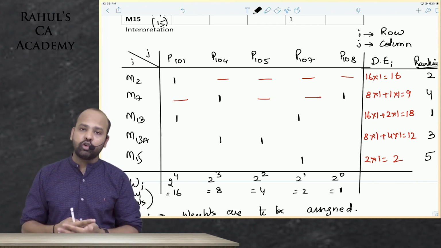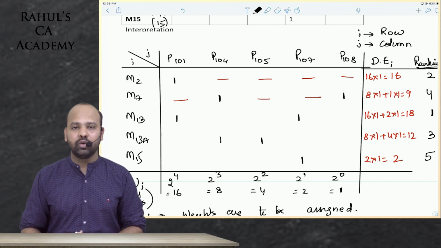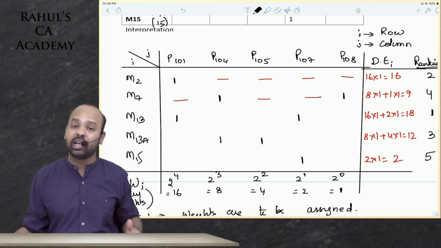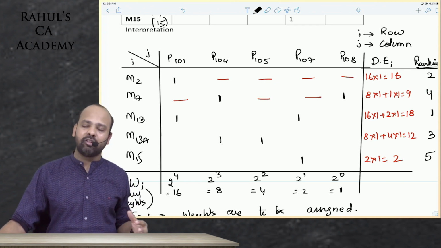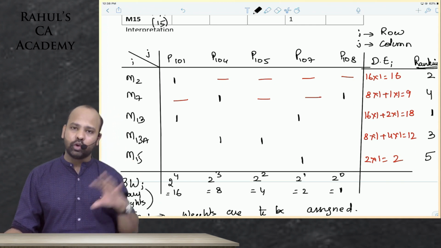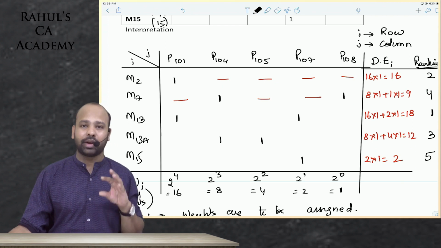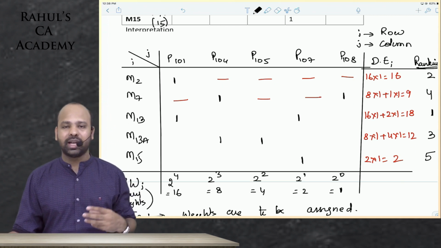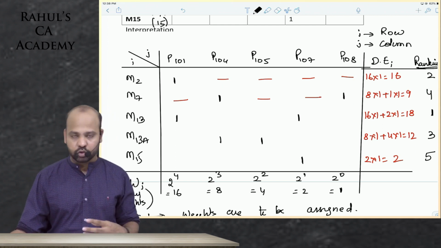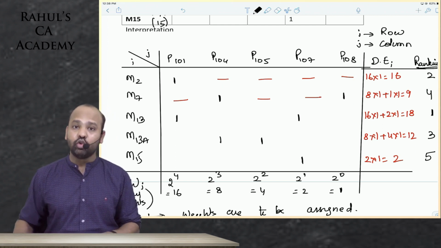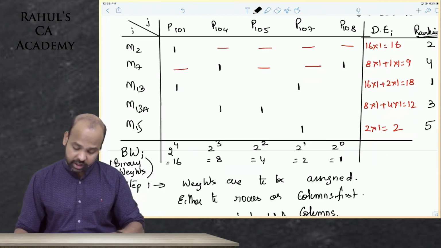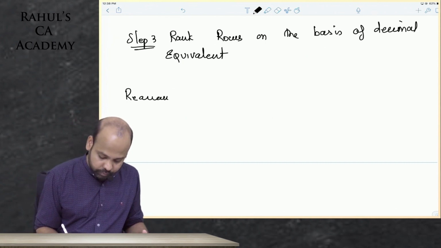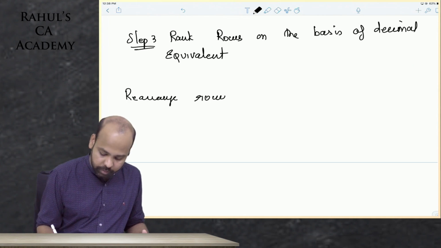You multiply those binary weights with the corresponding cell values. Because you assign binary weights to columns, you compute decimal equivalent for rows. Once you compute decimal equivalents for rows, you rank them on the basis of their score. The highest decimal equivalent row will get the first ranking and then the second ranking, and so on. Once you do this, you rearrange them. So what I'll do is rearrange rows on the basis of ranking.